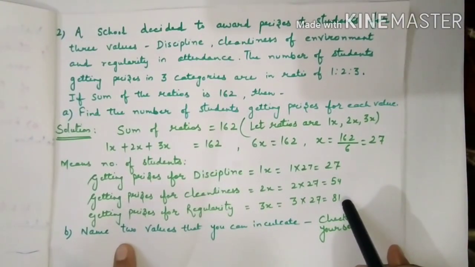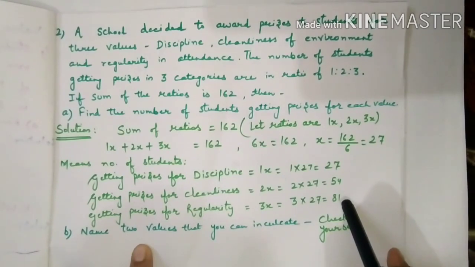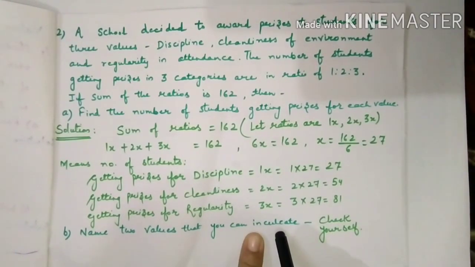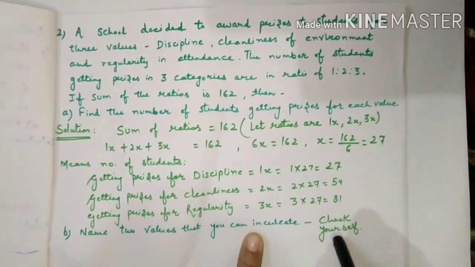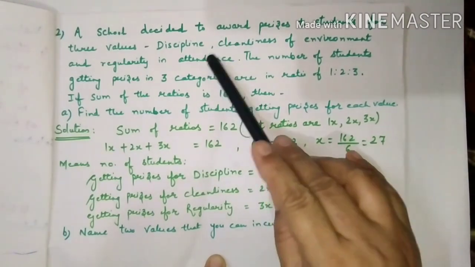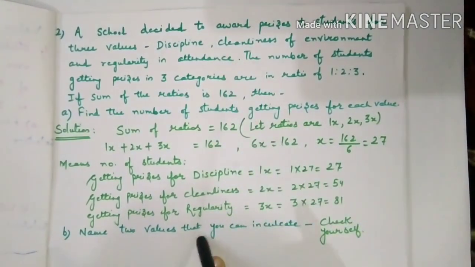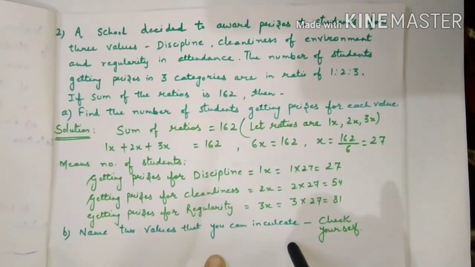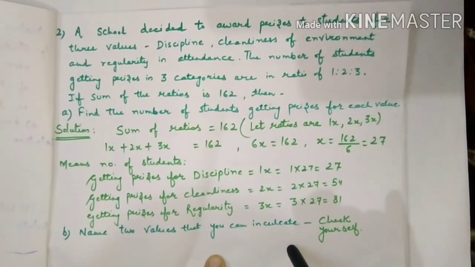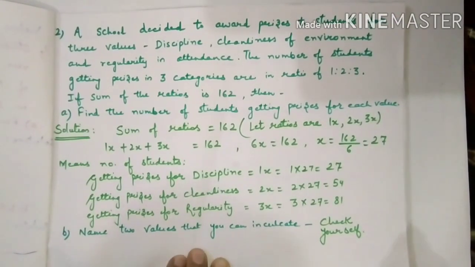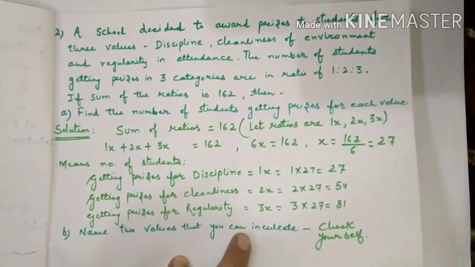And the next part of this question is, name two values that you can inculcate. I want to say here, check yourself children. If the school is already awarding you for discipline, cleanliness and regularity, what other values can you inculcate among yourself to improve your personality? That can be honesty, that can be something else. So please check yourself. Yes, truthfulness also, good.